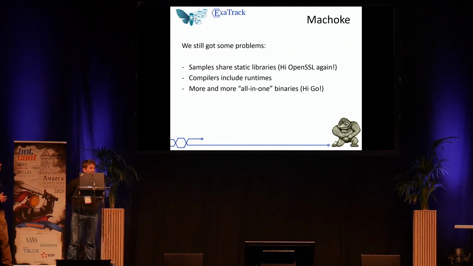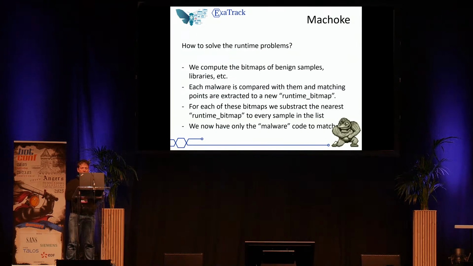However, we still have some problems. The samples still share static libraries, such as OpenSSL. The compilers always include, mostly always include, runtimes in the output binaries. And also, since 2012 and 2015, there are a lot more all-in-one binaries, such as Go compiled ones. These kinds of binaries include like 80% of runtime or public libraries and so on, which can hinder the similarity analysis. So we tried to solve this problem.